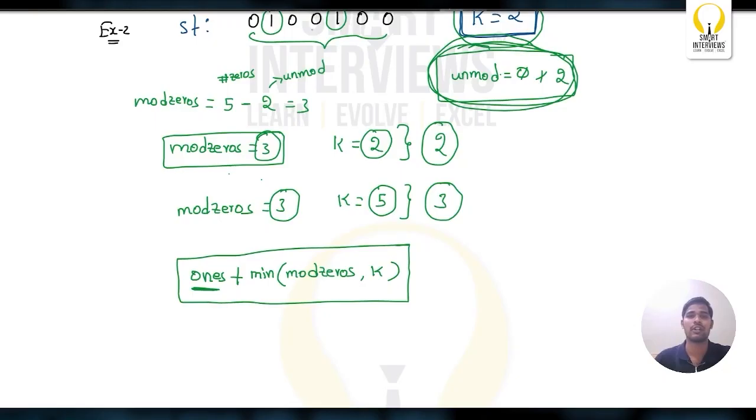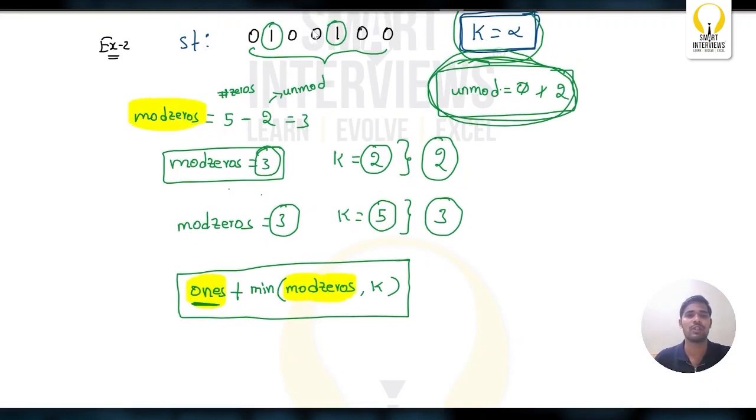So what do you need to find here? You need to find out the total number of ones and the total number of modified zeros. So how can you get the total number of modified zeros? To get this, you need the total number of zeros and the unmodified zeros.